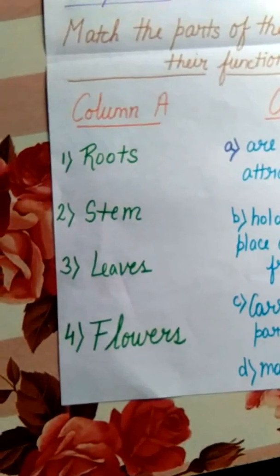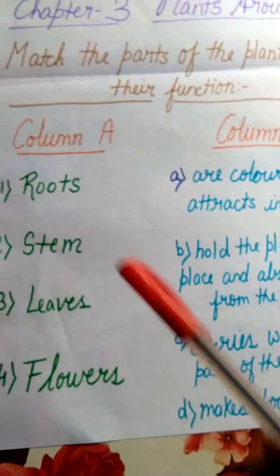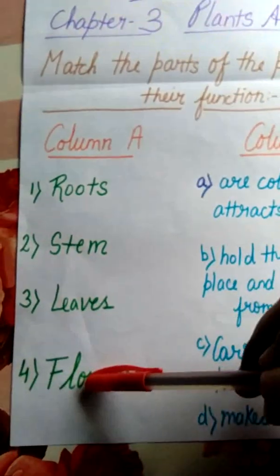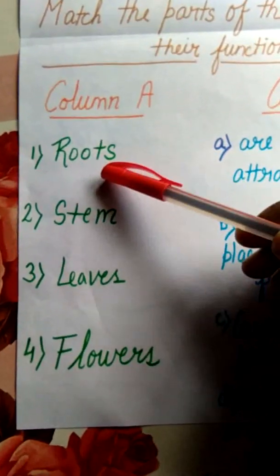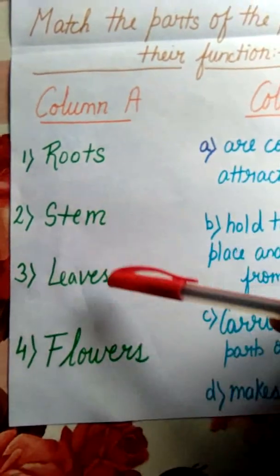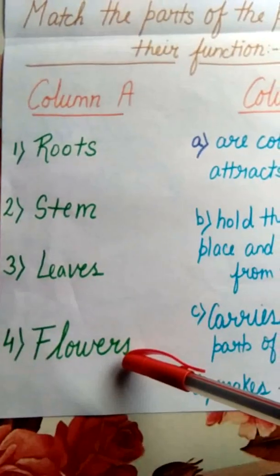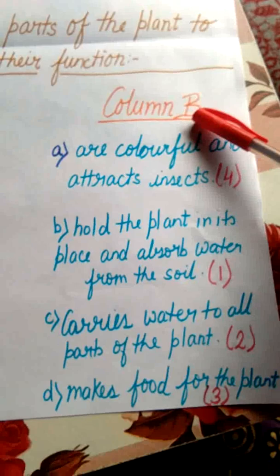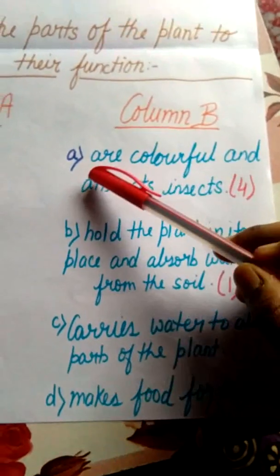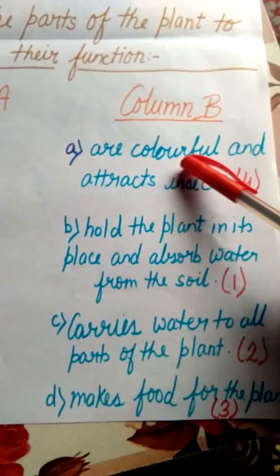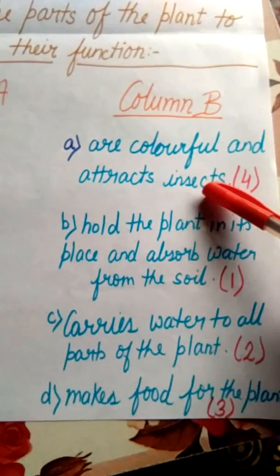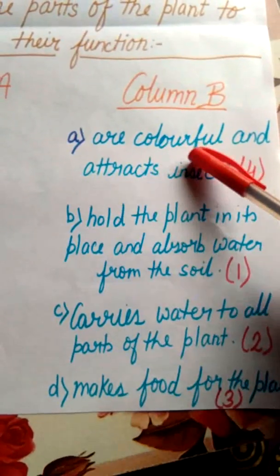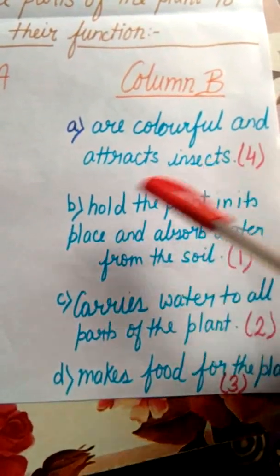Clear? See, in column A, 4 parts of a plant are given. What are they? Roots, stem, leaves, flowers. And in column B, it is given: A, are colorful and attract insects.